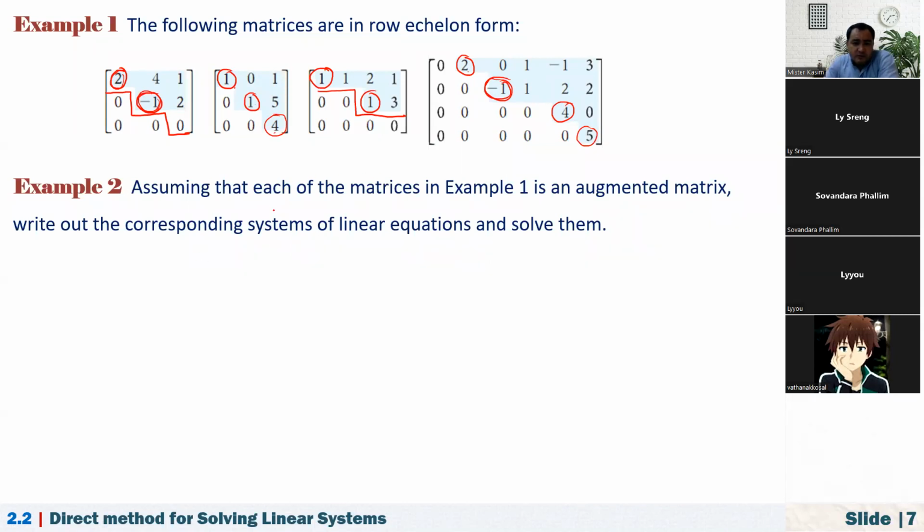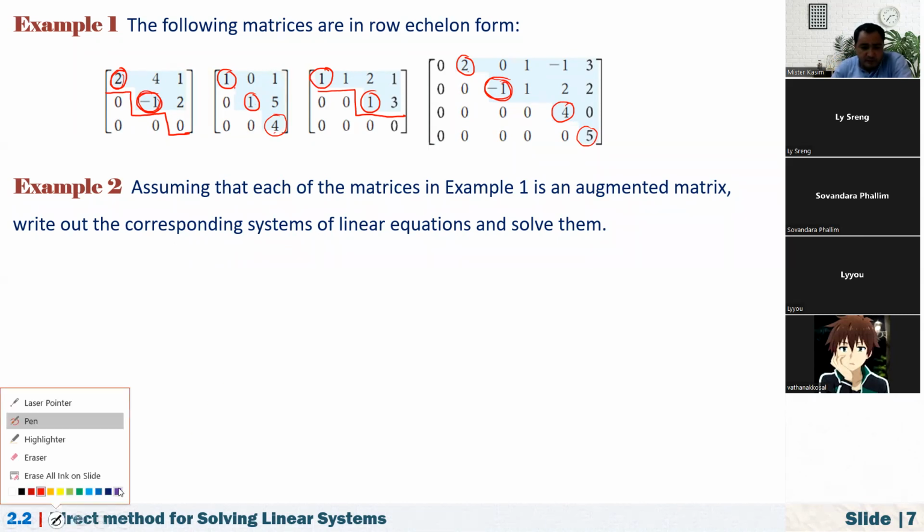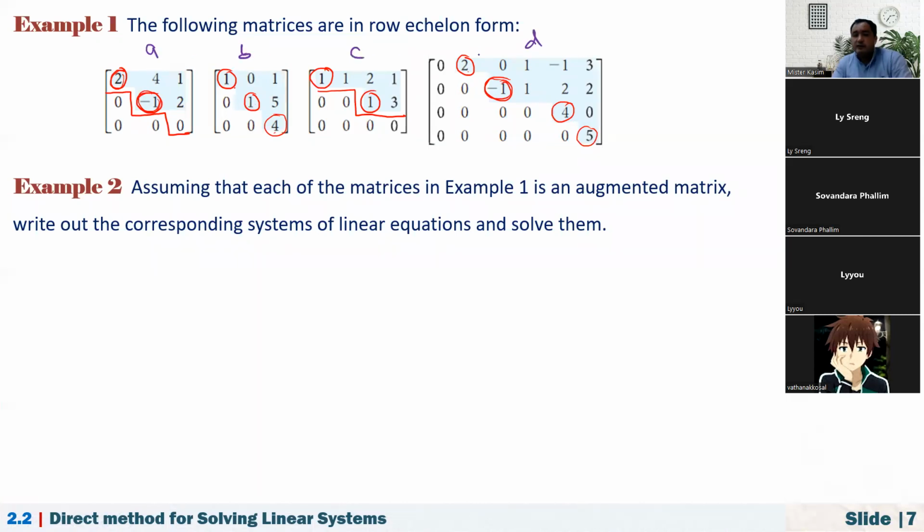Example 2: assuming that each of the matrices in example 1 is an augmented matrix, write out the corresponding systems of linear equations and solve them. We are not going to solve all of them, maybe just two or three. Let me label them: this one is the first one, A, and B, C, and D.